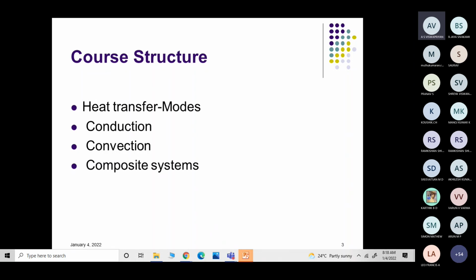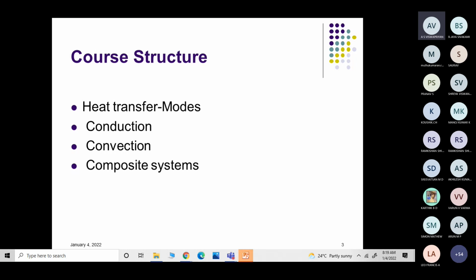Conduction. In conduction, it is directly transferred from one body to the other body. In convection, there's an intermediate particle that carries the heat from one object to the other object. In radiation, it's emitted through electromagnetic radiations and stuff. Very good.